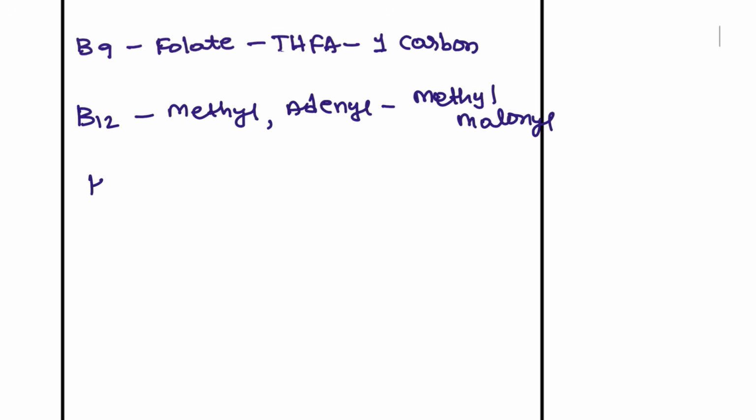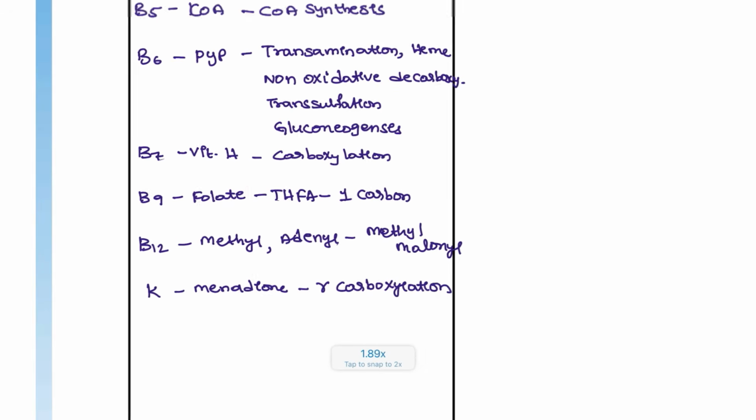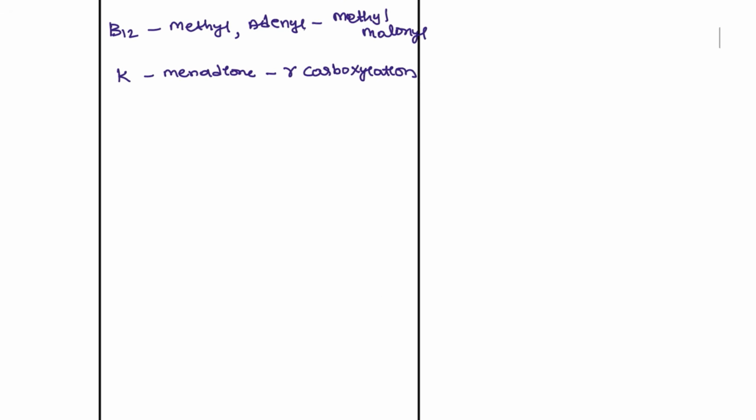Next we also have vitamin K. Its coenzyme is menaquinone. It has three other forms, but the most important is menaquinone, and this is important for gamma carboxylation. So these are the vitamins and their coenzymes that you have to remember.